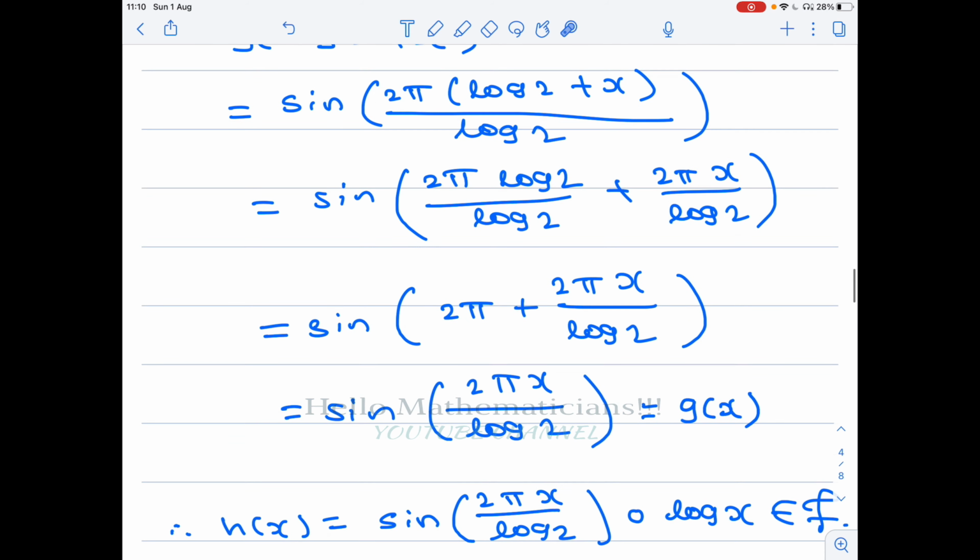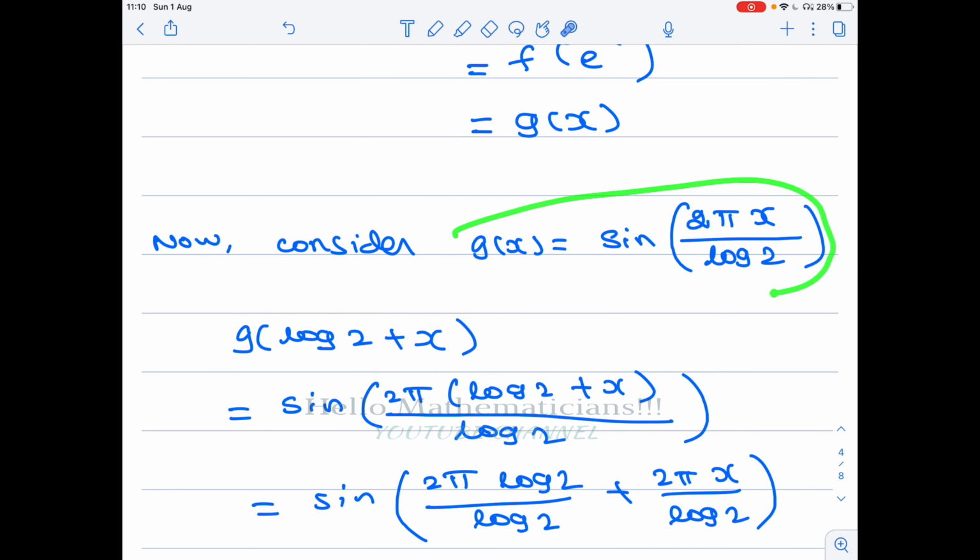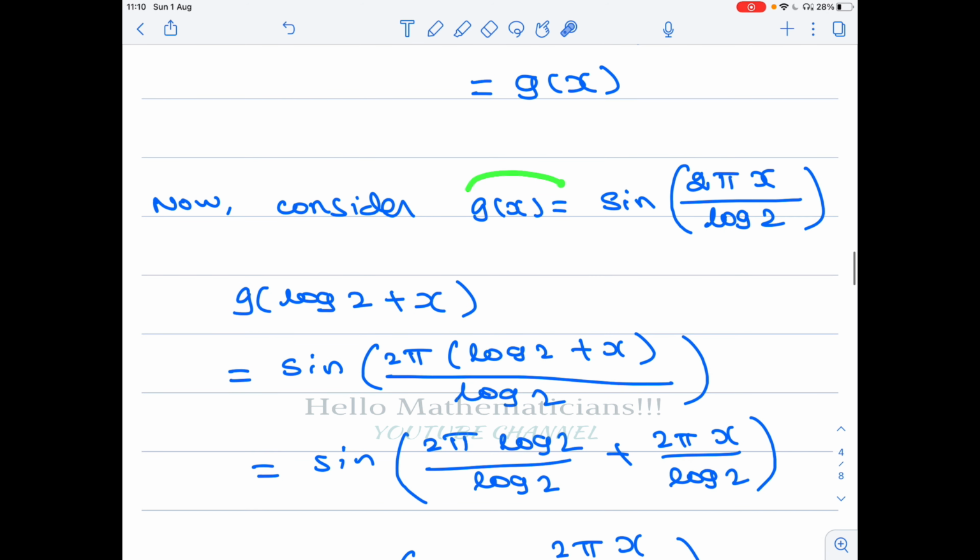So we get g of x equal to sine of 2 pi x by log 2. This function has period log 2. So if you compose this function with log x, that function h of x equal to g composed with log x will belong to script f. The log x will come in front of x, so sine of 2 pi log x by log 2 belongs to script f.